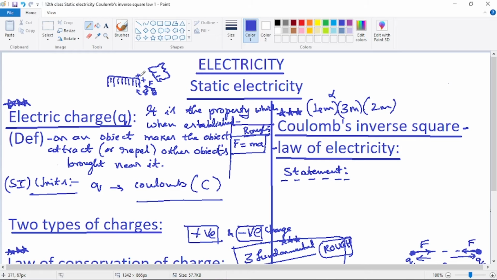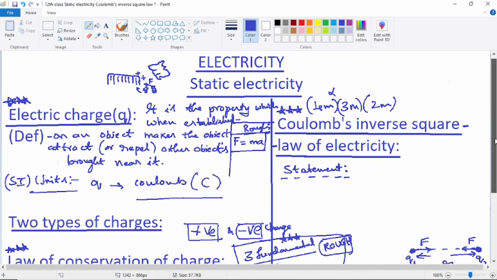By chance, if it's not a comb, supposing a glass rod is taken, then when the glass rod is rubbed by some other substance, if it develops a negative charge, that means the rubber is now becoming positively charged. Again, it will be equal and opposite. So this is a very important thing.